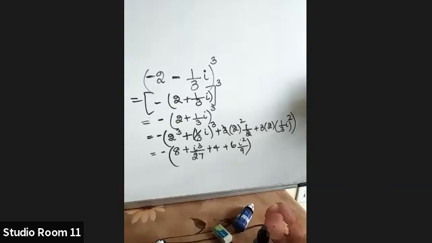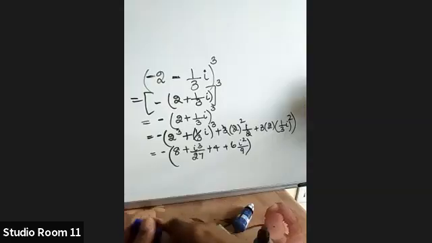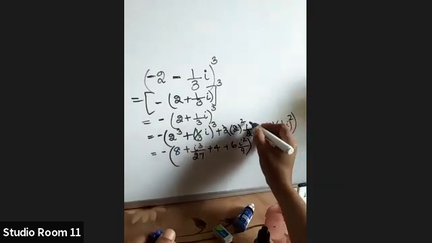So finished, can give the answer. Yes, 3 into 2 square into 1 by 3i, i is there. a cube plus 3 is minus 1 by 3.